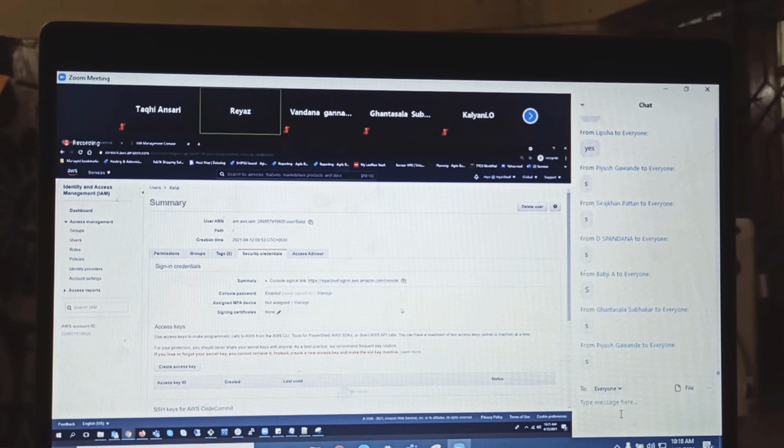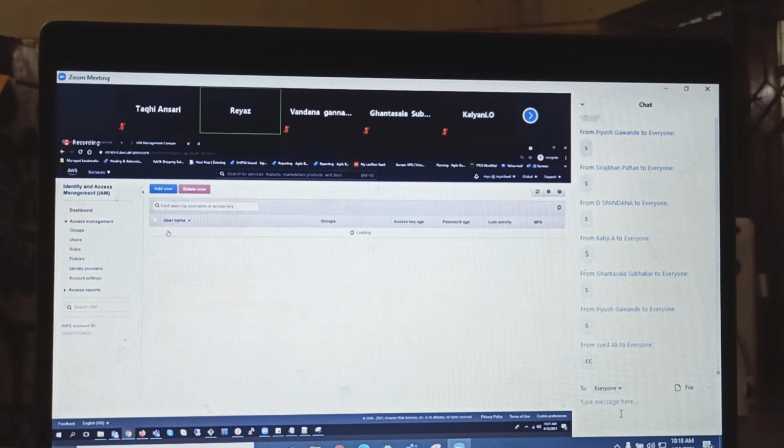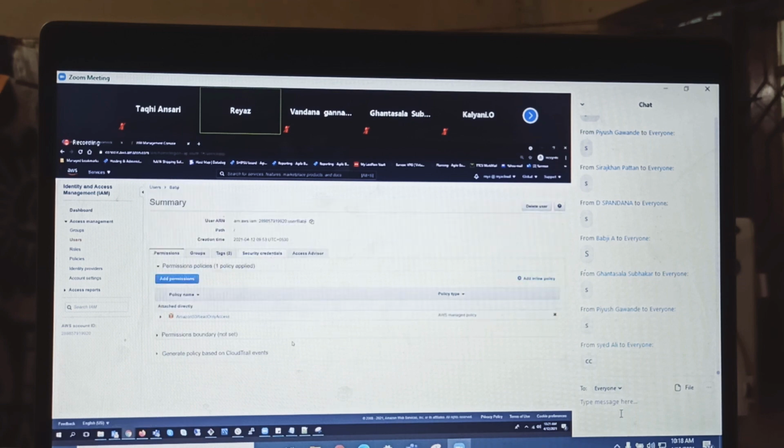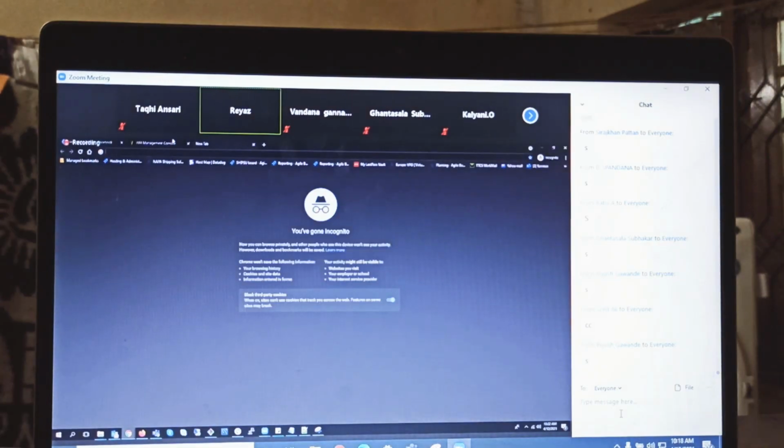So here, assign MFA device. Each and every individual user should have this MFA device. Let's say you have a requirement that Babji's account MFA should be assigned. Go to security credentials and MFA device here. Guys, you have your phones with you now. Take your phones, go to Play Store and install Google Authenticator. Install it now.